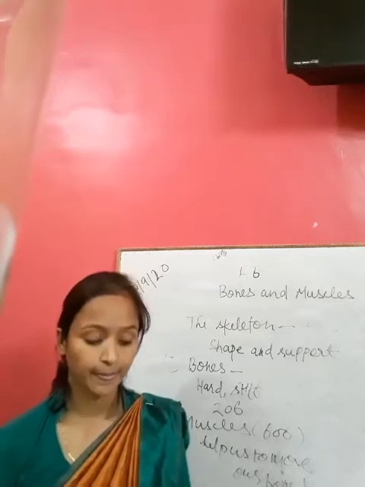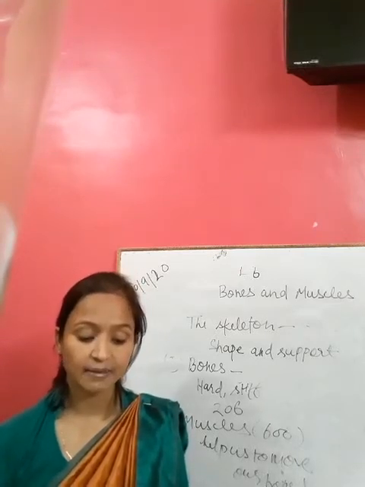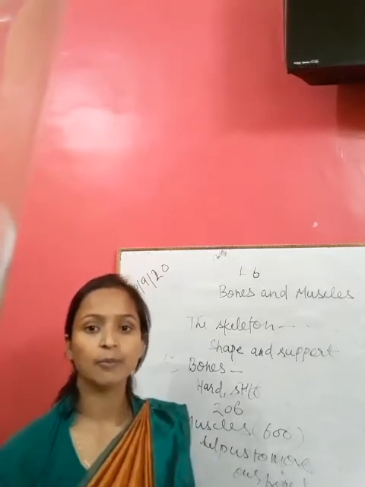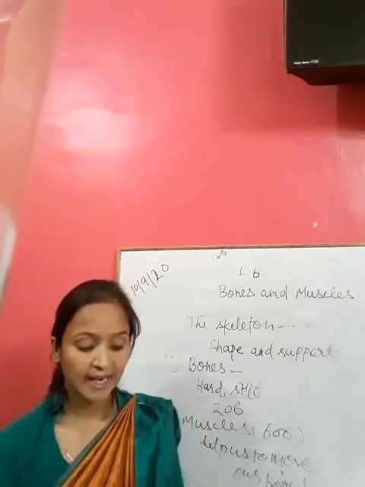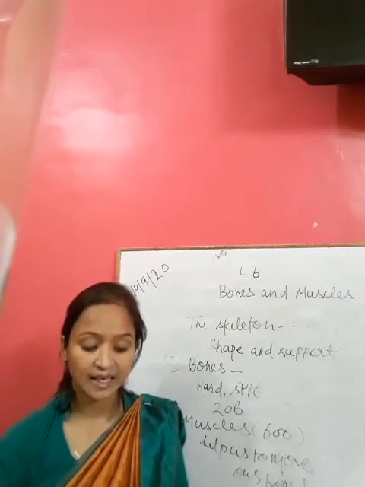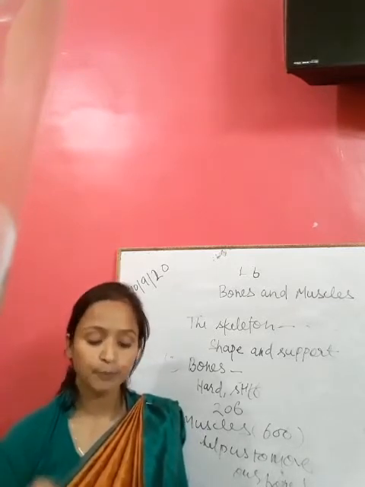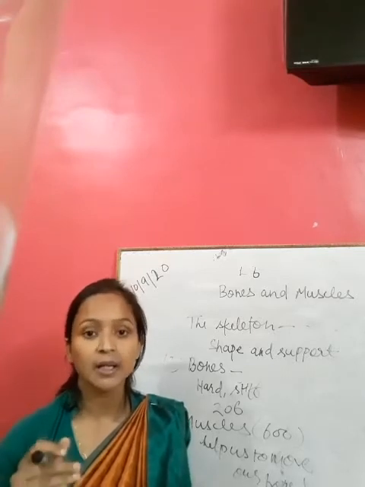More to know. Soft parts inside our body are called the organs. The brain, lungs, heart, stomach, liver, intestine and kidneys are important organs inside our body.